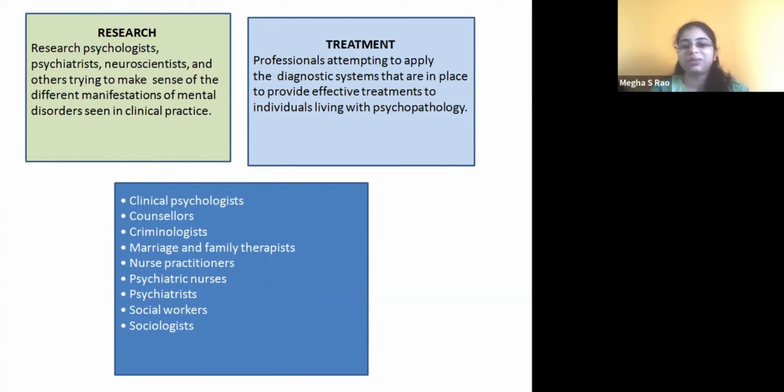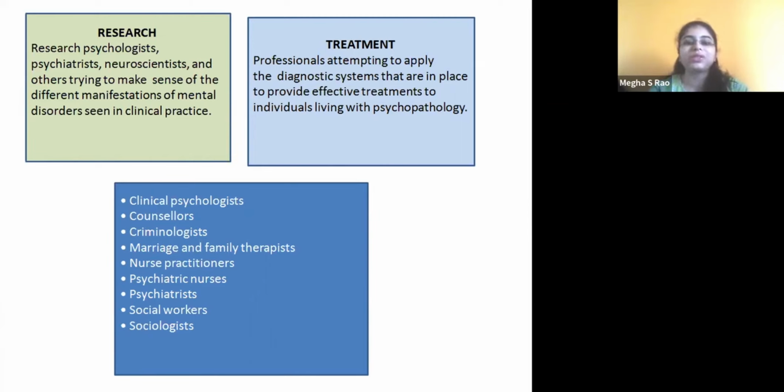And these are the names of the people associated with the treatment part. That is clinical psychologist. A clinical psychologist is a person who has an MPhil degree in psychology. Counselors would have completed a master's degree in psychology. Criminologists are also psychologists, wherein they would have studied forensic and criminal psychology in their master's degree program. And these are all the specializations. A master's degree is compulsory, and later on there will be many more specializations.